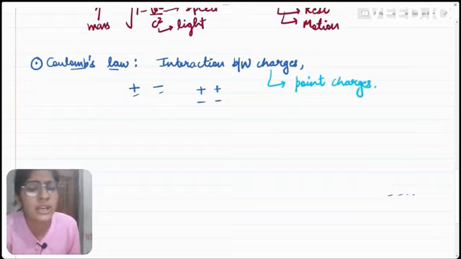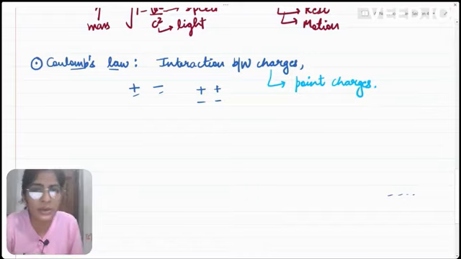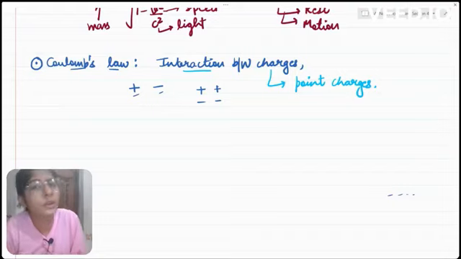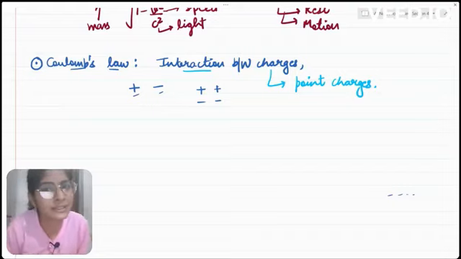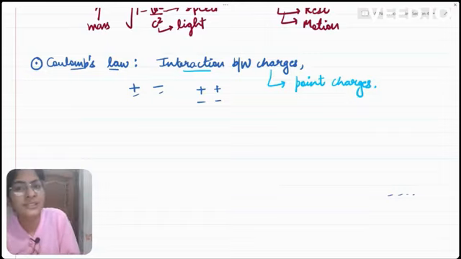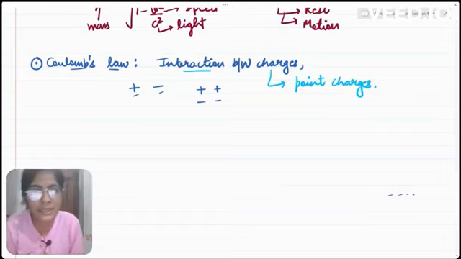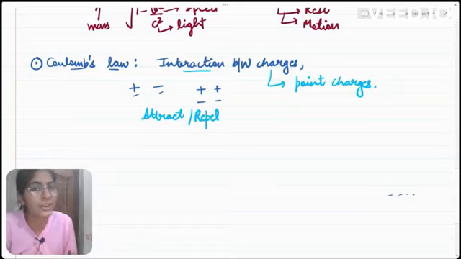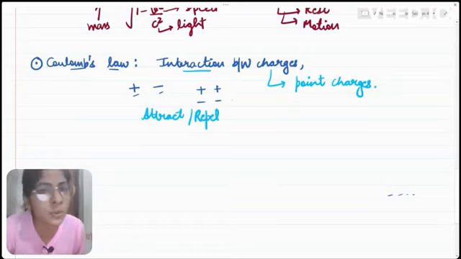Now, what is a point charge? This we will be discussing later on. But first of all, Coulomb's law states how much is the interaction between the charges. Now, what does this word interaction between the charges mean? Just as we human beings interact with each other by talking to each other, using some words and sentences, similarly, how do charges interact? Interaction between charges implies that the charges attract each other or repel each other. That means the attraction or repulsion between the charges is basically the interaction between the charges.